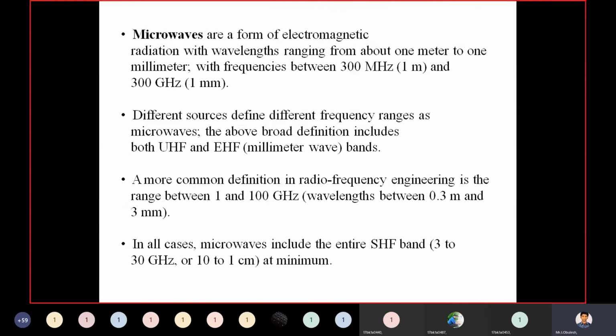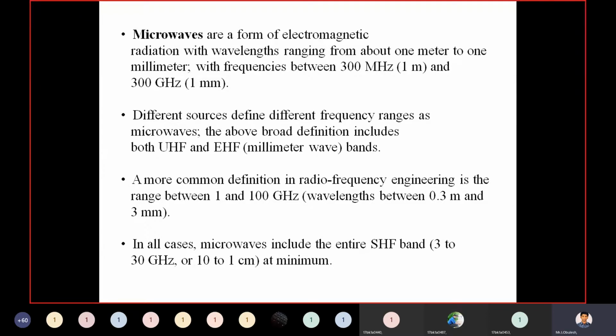And we have different sources which define different frequency ranges as microwaves. The above broad definition includes both the ultra high frequency and extremely high frequency bands. We already studied this from the first class. A more common definition in radio frequency engineering is the range between 1 to 100 gigahertz.